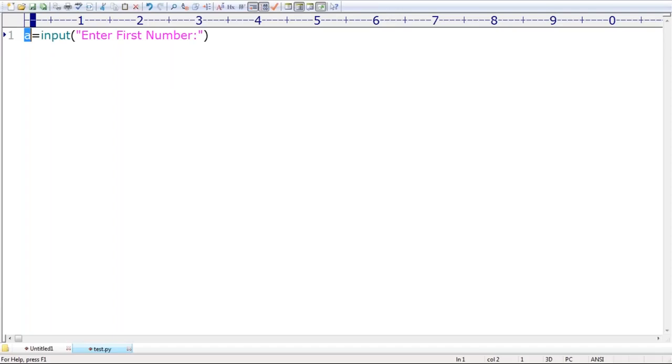But here there is one small problem. Whatever data we are reading from the keyboard is always going to be considered a string only. Remember that, sir. Even in Java, most languages, the rule is the same. If you are entering some data from the keyboard, by default it's going to be treated as a string. But I want to do comparison, a is less than b or not, b is less than c or not. That's why please convert this entered string into int type.